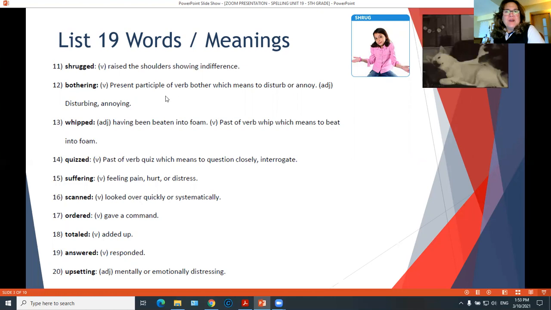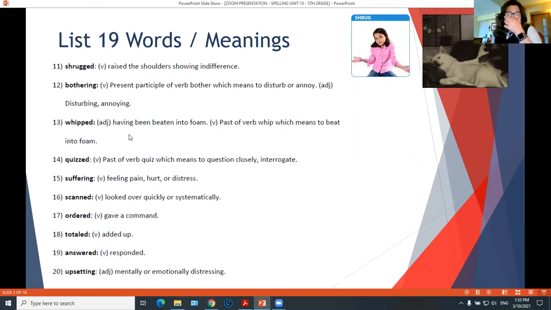Number 12, bothering. Bothering is the present participle of the verb bother, and it means to disturb or annoy. For example, in the picture, the big dog on top is bothering the other one who's trying to sleep. So he's bothering him, he's disturbing him, he's annoying him.